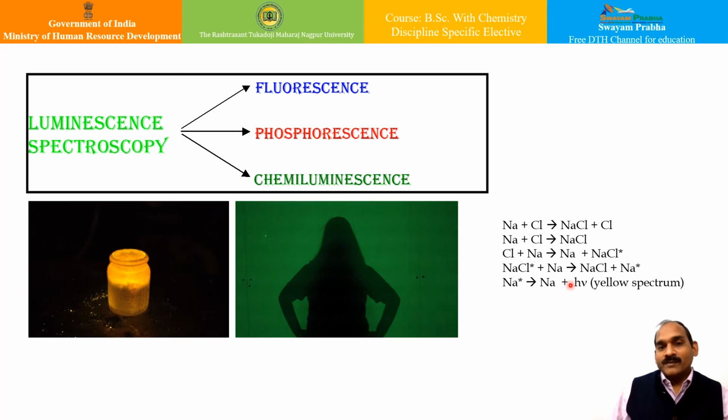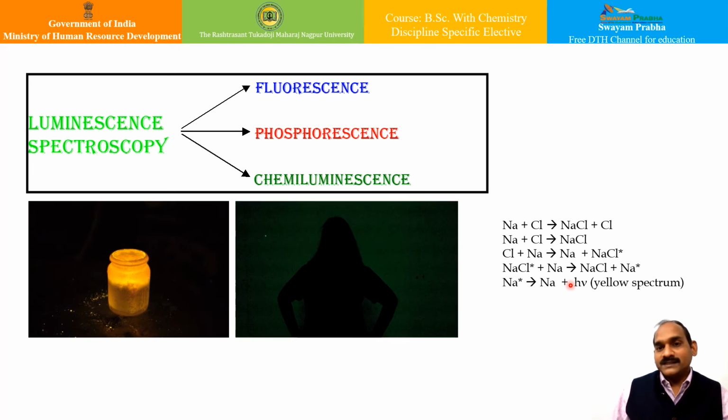Sodium vapor lamps and mercury vapor lamps are used to illuminate the streets in the form of street lights, and they are very common examples of chemiluminescence. This is a very excellent use of electronic spectroscopy.